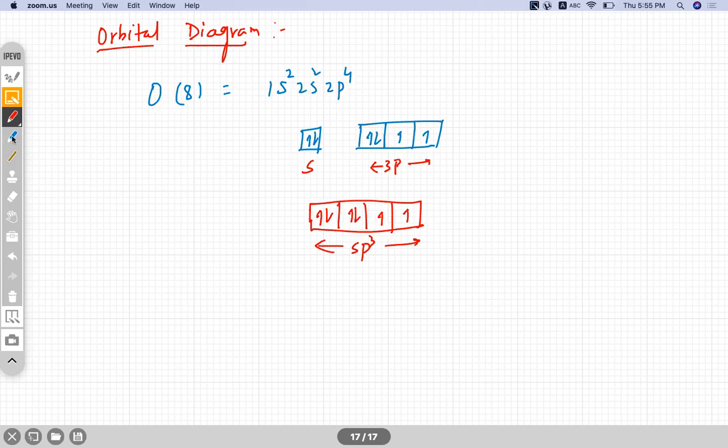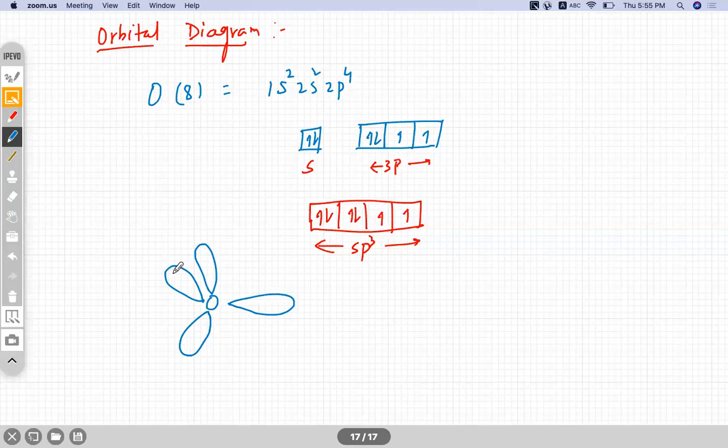So if you draw this orbital, one orbital is this, another orbital is this. I'm assuming these 2 orbitals have 2 electrons, 2 lone pairs. This one has 1 electron and this one also has 1 electron. I have just represented it this way in orbital form.